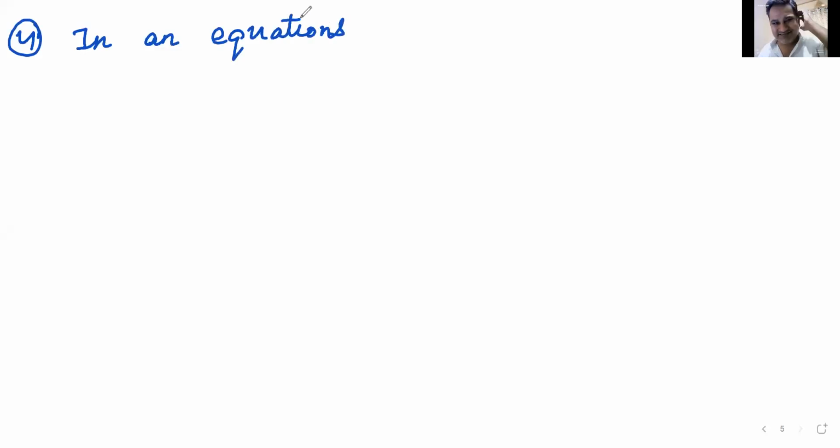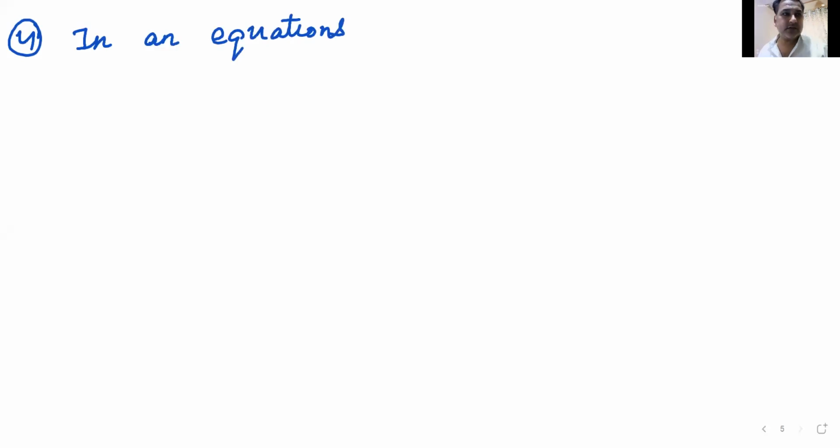Let us come to the fourth point. In an equation, so many times you will be encountering equations in physics. You might be calling them formulas. Formula doesn't sound good. Equations is what we are talking about. F is equal to G m1 m2 by r square. That's an equation.